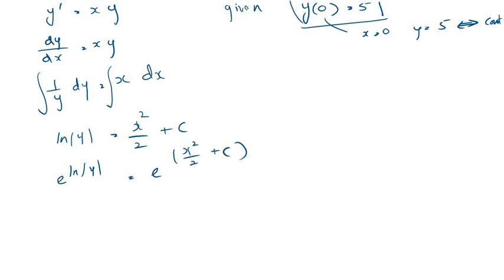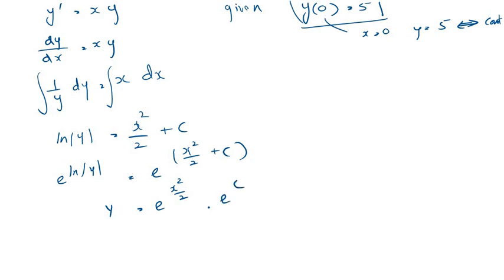Now, e to the power ln y is y. And then this can be written as a multiplication. That is, we can write this as e to the power x squared over 2 multiplied by e to the power c.